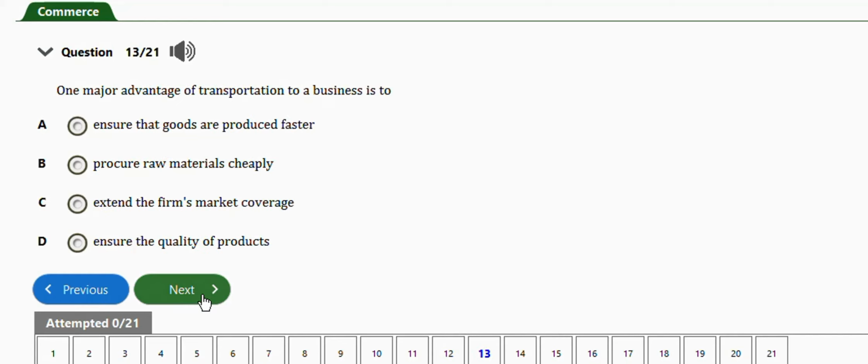Next question is one. It says one major advantage of transportation to business is to ensure that goods are produced faster, procure raw materials cheaply, extend the firm's market coverage, ensure the quality of goods. So right answer is option C, it extends the firm's market coverage.